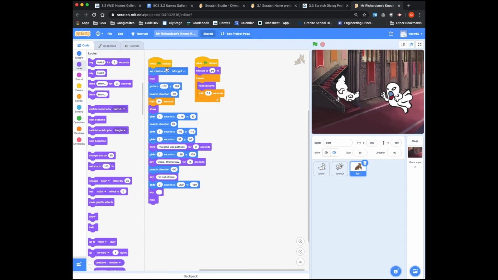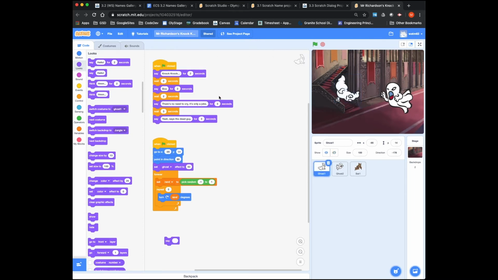Another thing that happens in these, I'll show it with the ghosts, we have two when green flag clicked handlers. That's not usually recommended, but sometimes it's needed. Because we're sitting here waiting so much with the say and the wait commands, it's difficult to be moving at the same time. And so we have a second green flag handler. These two handlers run at the same time. If I click the green flag, they both highlight in yellow. They're both running. The first one is just the dialogue. The second one is all of the motion.